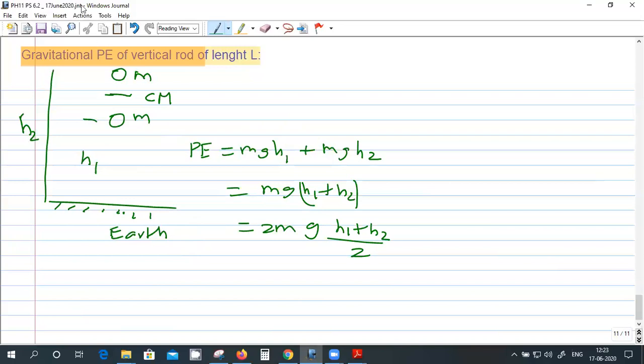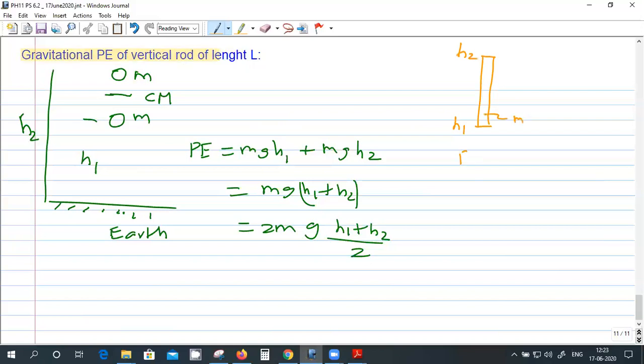Now another thing. Suppose you have a vertical rod of uniform mass, and this end is at height h1, this end is at height h2, and the mass of the rod is m.